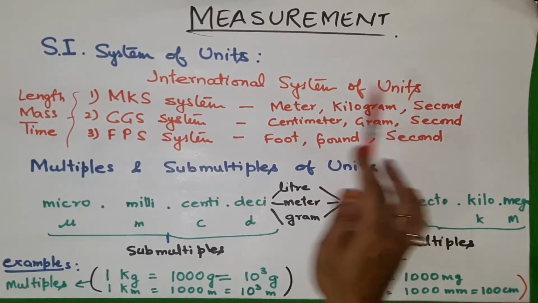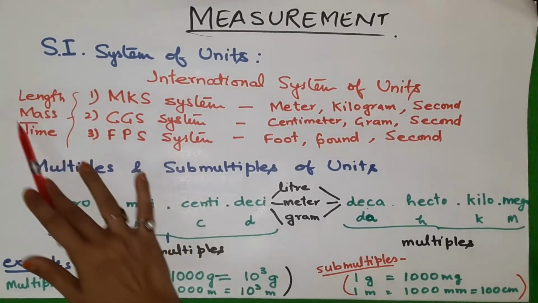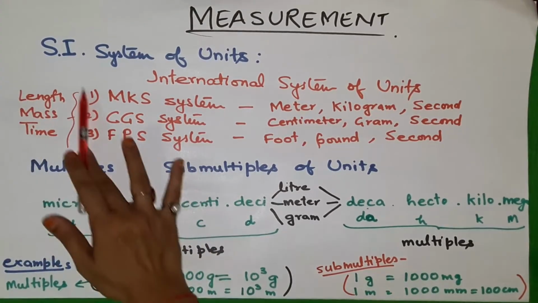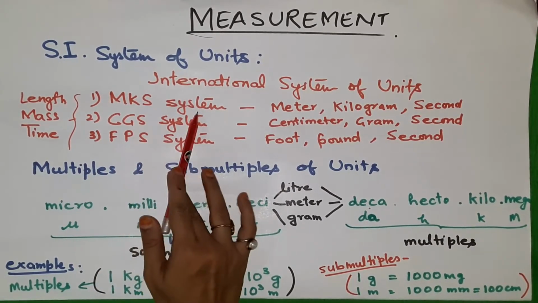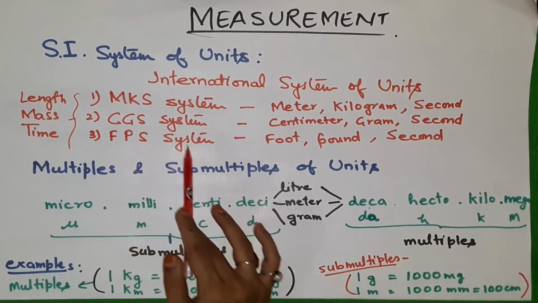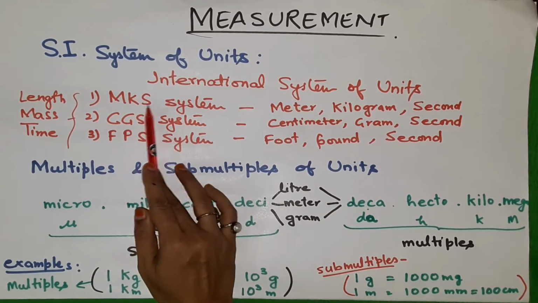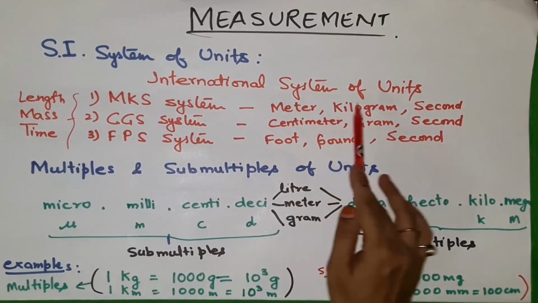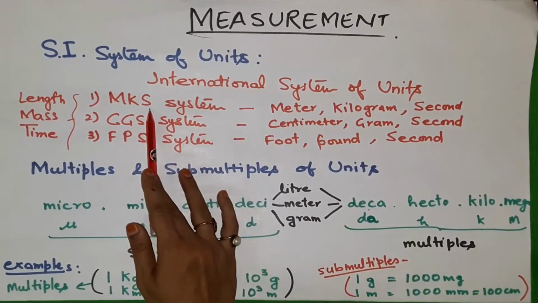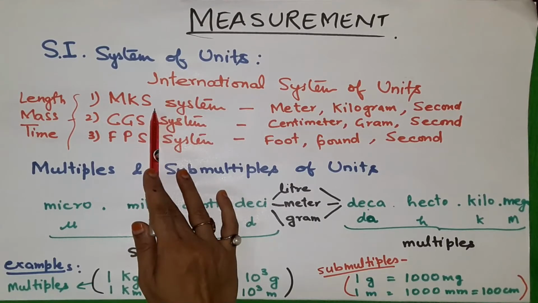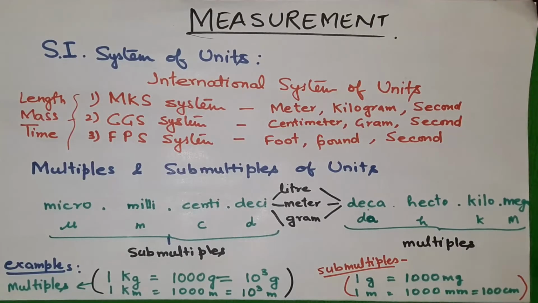Here we will consider length, mass and time. Considering these three physical quantities, these three systems are there: MKS system, CGS system and FPS system. MKS system means meter, kilogram and second. Meter for the length, kilogram for the mass and second for the time. So when we ask for the MKS system, the units will be meter, kilogram and second.